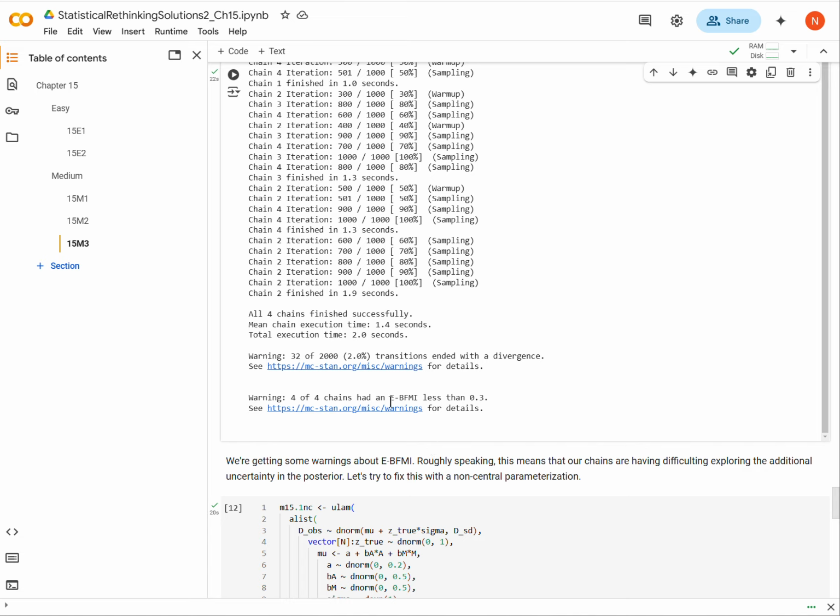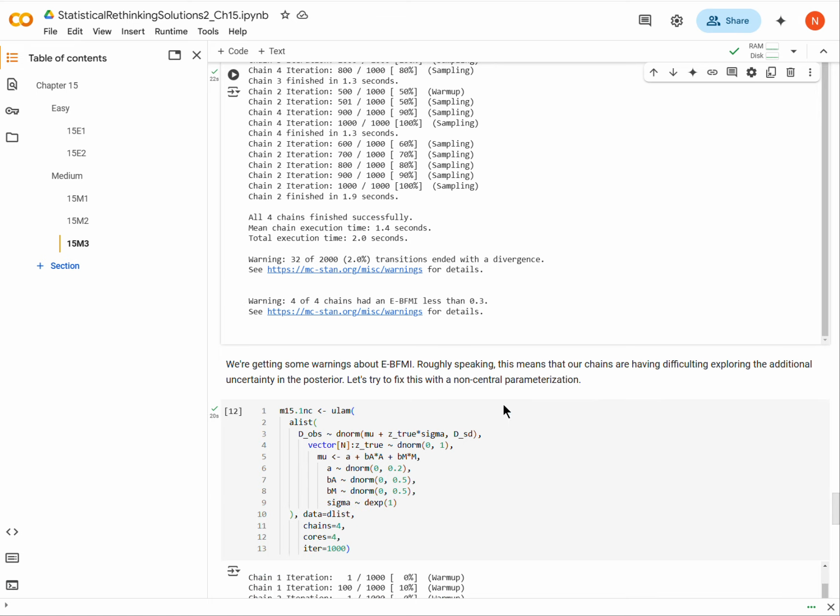But anyway, one of the ways that we can try to remedy this situation is to use a non-centered parameterization. That's just what I've done here, and you can look at how I've done this.